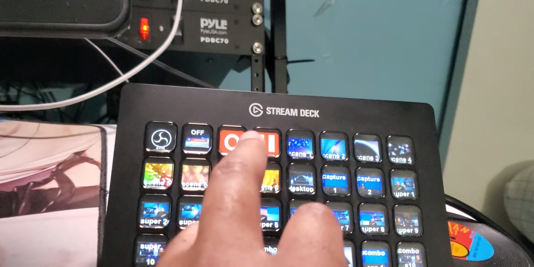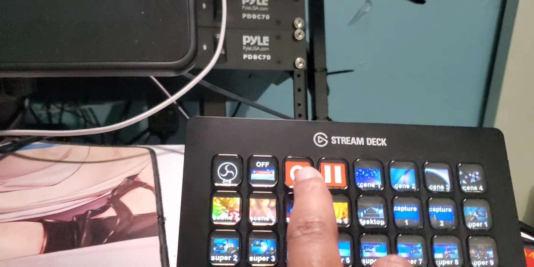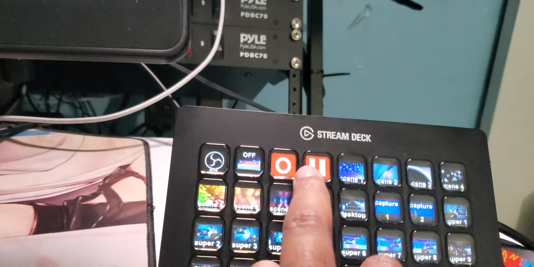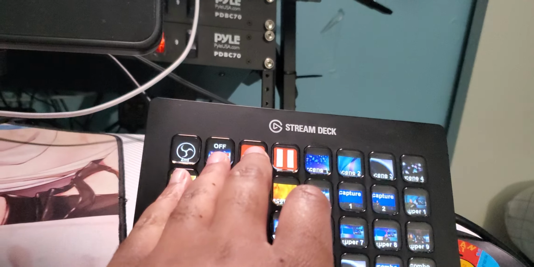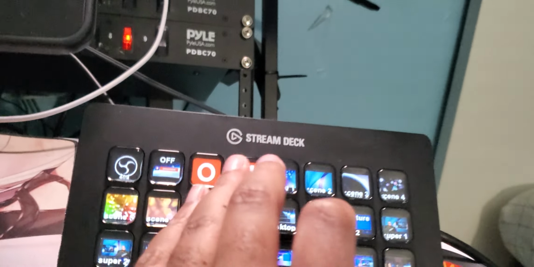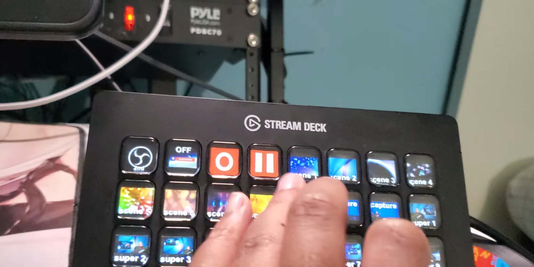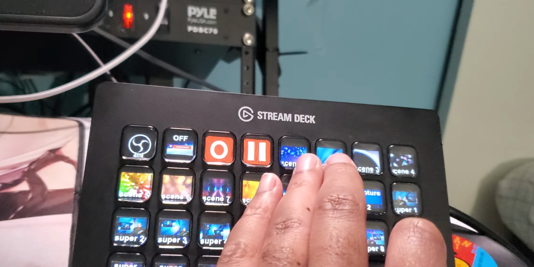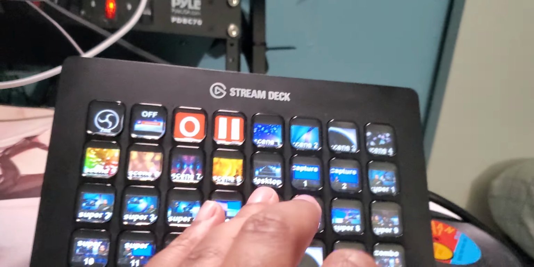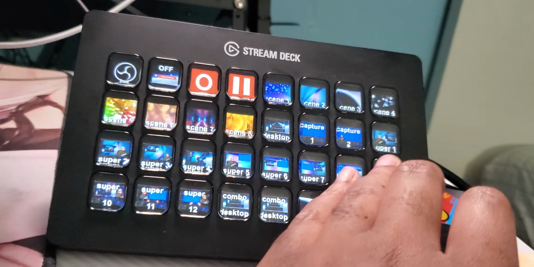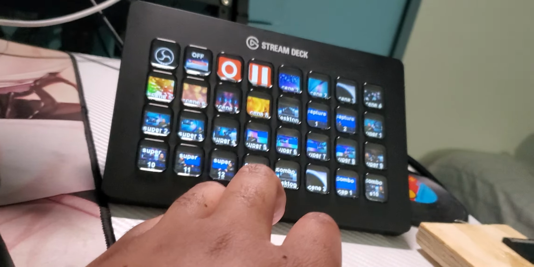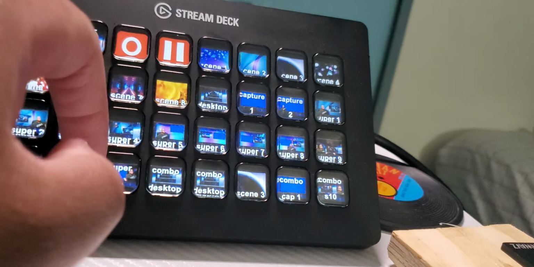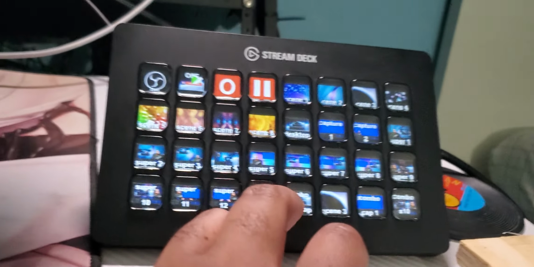Going back over here, this one is a bouncy button, which is my start recording and stop recording. This is pause and play. If I just want to record each one of these things individually, press this, then I can press that, and then I can switch them smoothly. If I click this, it just goes to scene 1, scene 2, 3, 4, 5, 6, 7, 8. This one just goes desktop, capture card 2, super source 1 through 12. Now here's a different one, so let me go back to here.